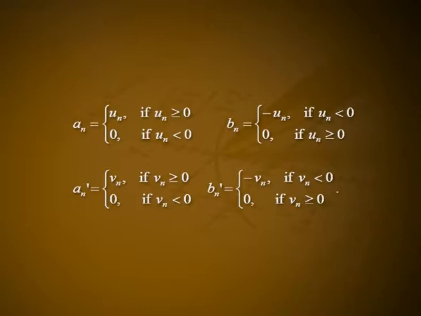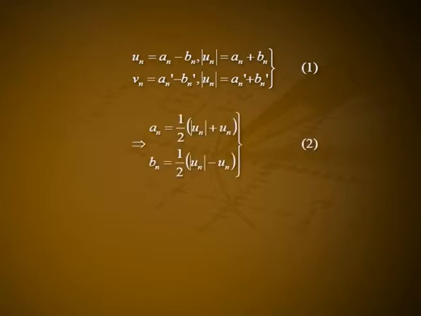Second, let summation Un be an absolutely convergent series of arbitrary terms and summation Vn a rearrangement of summation Un. Let An is equal to Un if Un is greater than or equal to 0, and 0 if Un is less than 0. Bn is equal to minus Un if Un is less than 0, and 0 if Un is greater than or equal to 0. An dash is equal to Vn if Vn is greater than or equal to 0, and 0 if Vn is less than 0. Bn dash is equal to minus Vn if Vn is less than 0, and 0 if Vn is greater than or equal to 0.